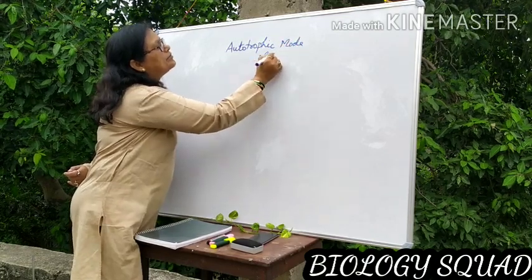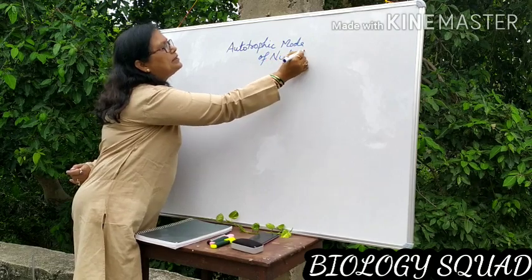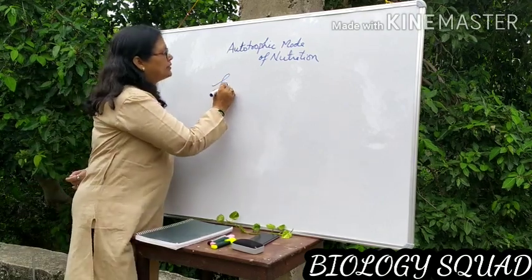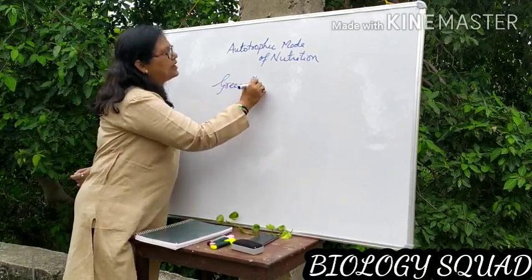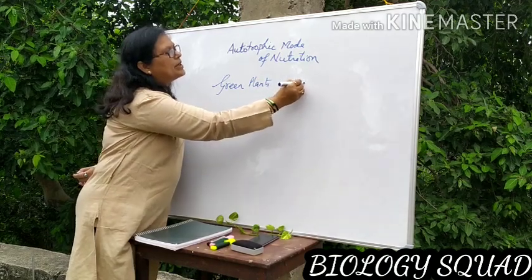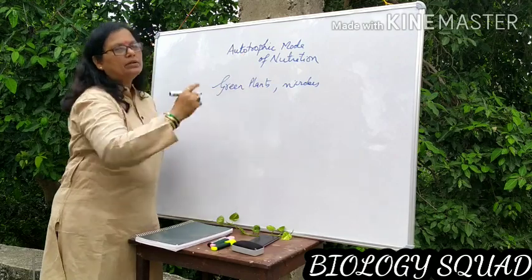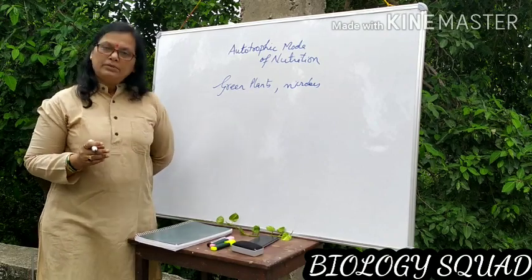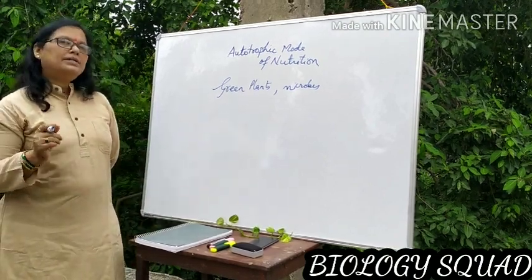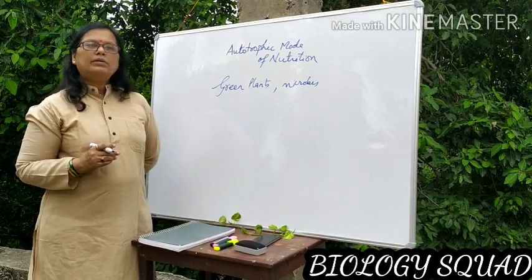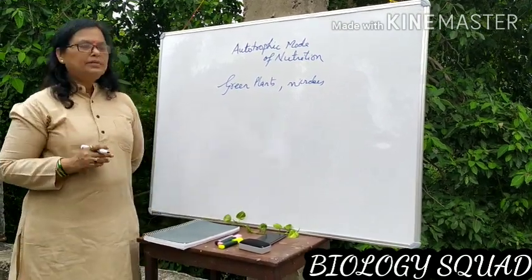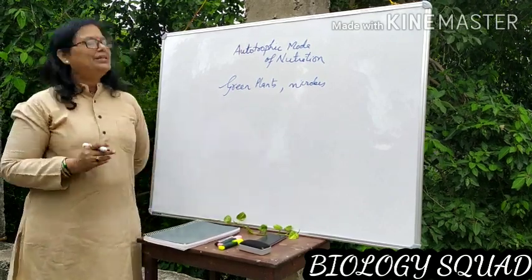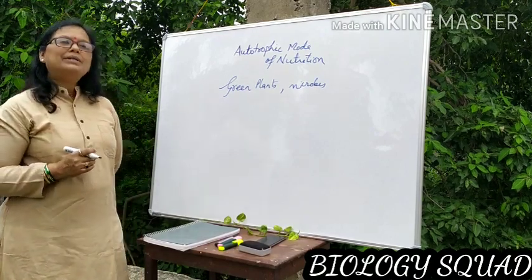This autotrophic mode of nutrition occurs in plants as well as some microbes. Plants, especially green plants, as well as certain microbes perform autotrophic mode of nutrition. And for the carbon component as well as energy requirement, they depend on the environment. Dear children, I think you all can say what is the phenomenon involved in such autotrophic mode of nutrition.